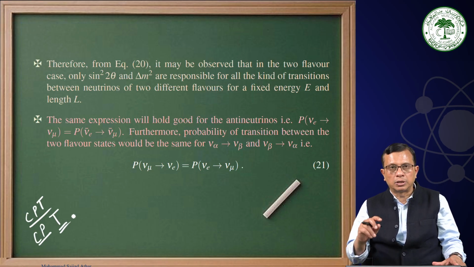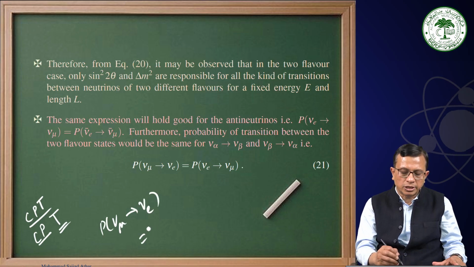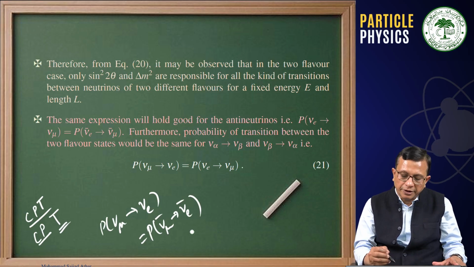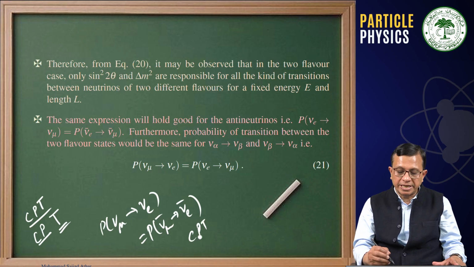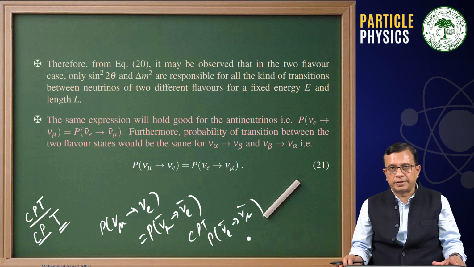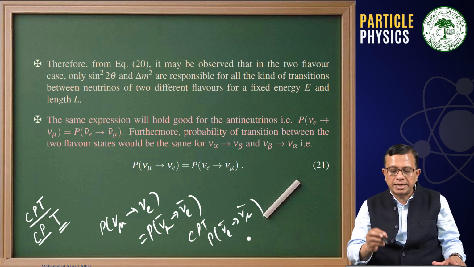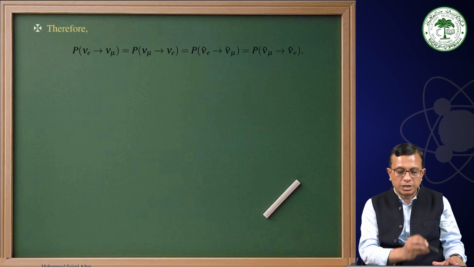In CP, the nu mu to nu e oscillation probability is the same as nu mu bar to nu e bar. And when you apply CPT, you have nu e bar to nu mu bar. Talking about T, time reversal, the oscillation probability for transition from nu mu to nu e is the same as nu e to nu mu.